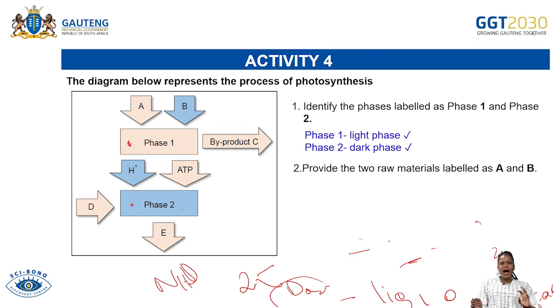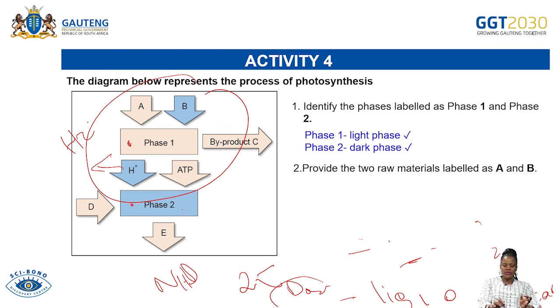Now, how do you see that this is a light phase? It is because during the light phase, remember there's photolysis, and photolysis splits the water, H2O, into oxygen and into hydrogen. So that's why we can safely say that this is a light phase, because of the hydrogen that is now produced.